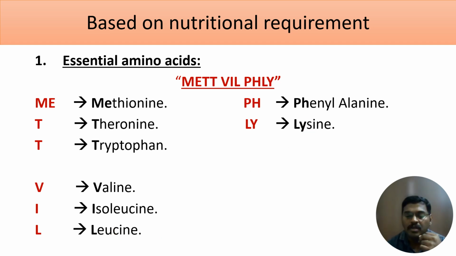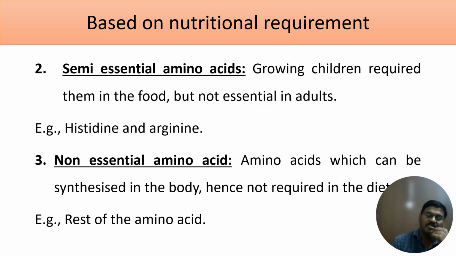Okay, next coming to semi-essential amino acids. Why is it called a semi-essential amino acid? First point, normally it is produced in our body, in adults as well as in children. In adults, the concentration of these amino acids produced in our body is more than enough. But in growing children, the concentration produced is not adequate. So you have to provide the excess amount which is required in the diet. So now it has become essential.